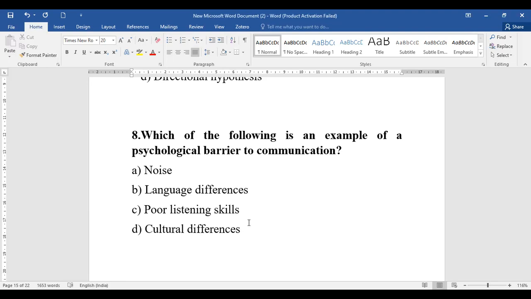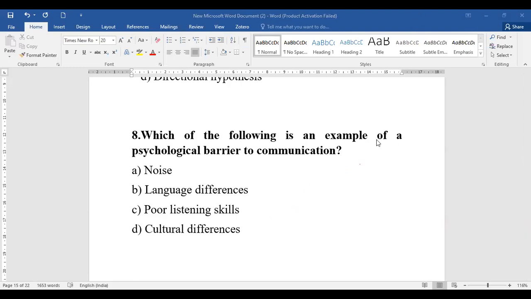The question is, which of the following is an example of a psychological barrier? Noise, language, poor listening skills or cultural difference, which stands to be a psychological barrier? When we look at all the examples and talk about the psychological barrier, poor listening skills comes to be your psychological barrier. So these listening skills will be termed as, or known as, psychological barriers.